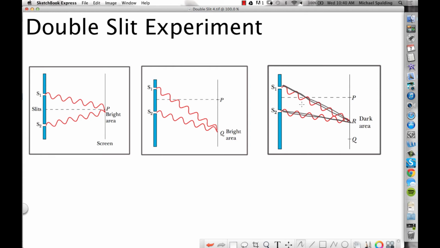The top ray. Now, dudes, am I saying that whenever you have a ray that travels farther, it's always going to be out of phase? No, because look at this middle one right here. Top ray, bottom ray. The top ray is traveling farther, but we get a bright spot, right? So look, the key to the double slit experiment has to do with the fact that one of the rays is traveling a farther distance. Okay, so let's go to the next screen.